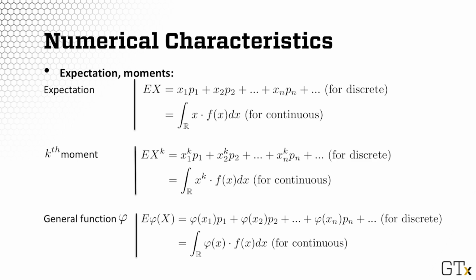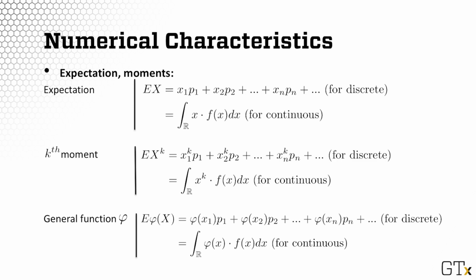The expectation of a general function, not necessarily power as for the moment, is simply the function applied to realizations. In this case, the function is phi, and it will be phi of x1, phi of x2, phi of xn, and then you take the weighted average, again with probabilities p1, p2, pn. Of course, in these weighted averages for discrete random variables, the weights sum up to 1 because they are probabilities. So you have a bona fide mixture, a bona fide weighted average. For the continuous random variable, the expectation of phi of x is simply the integral of phi of x times f of x dx.